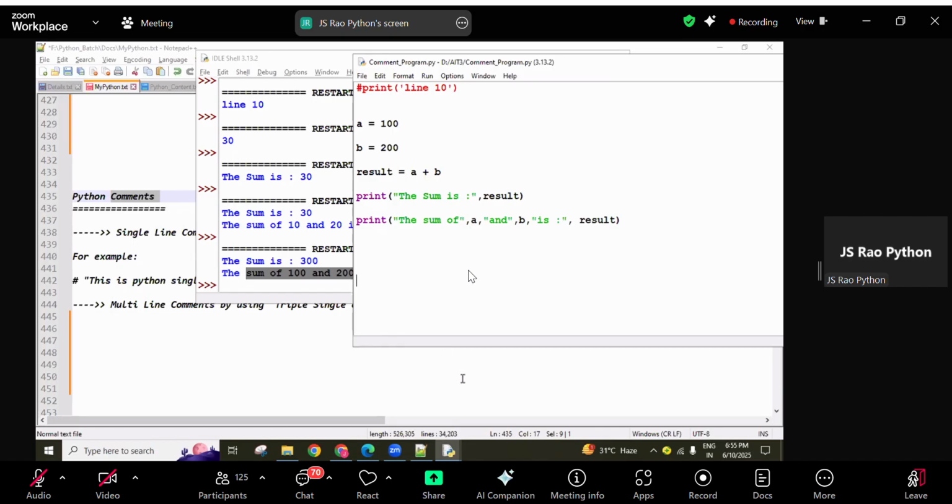Are you clear? These are all basic rules, guys. You have to accept these rules, and accept and follow them in the coming days.